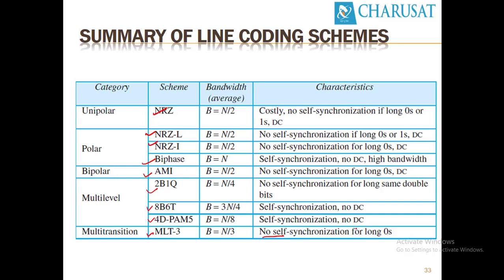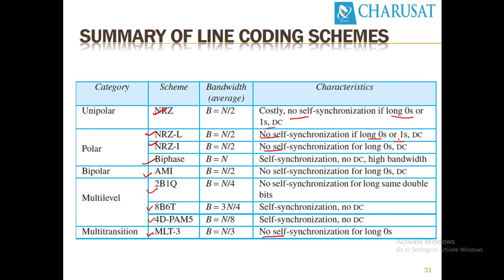In NRZ, there is no synchronization for long sequences of zeros or ones. NRZ-L suffers from self-synchronization problems for long zeros and ones. However, NRZI has an invert method, so it doesn't have any problem with a long sequence of 1s, but it has a problem with long zeros.